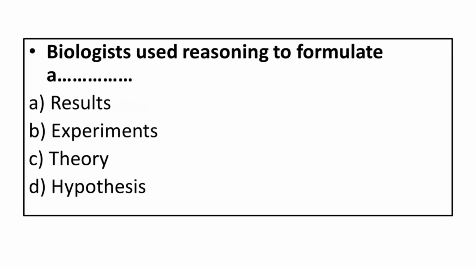Biologists use reasoning to formulate: A. Results. B. Experiments. C. Theory. D. Hypothesis. Correct answer is hypothesis.